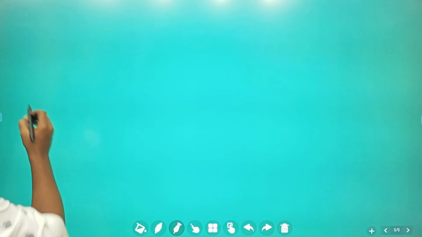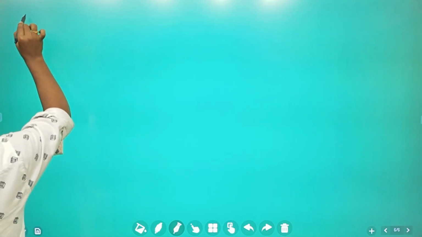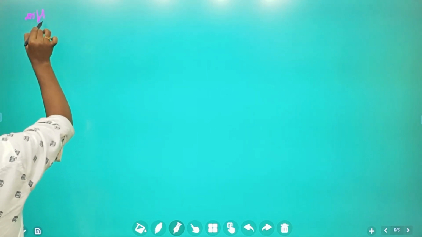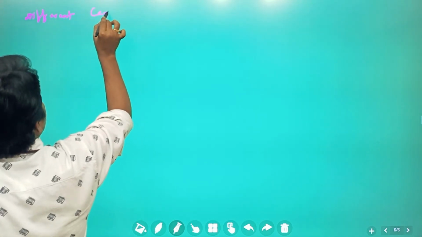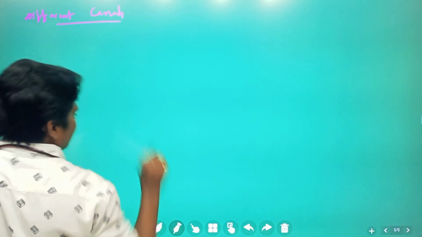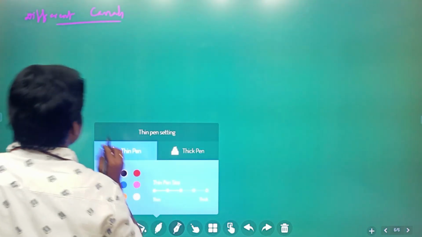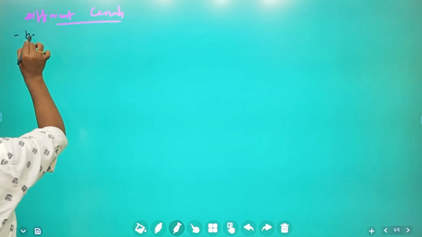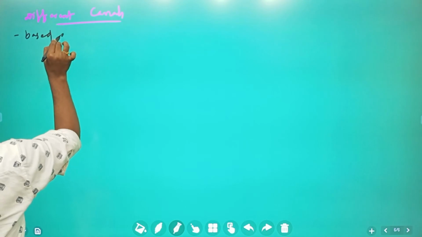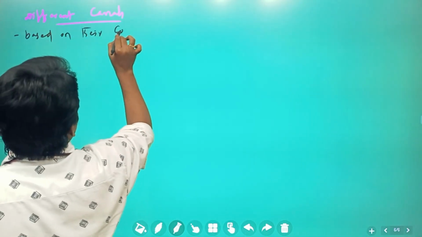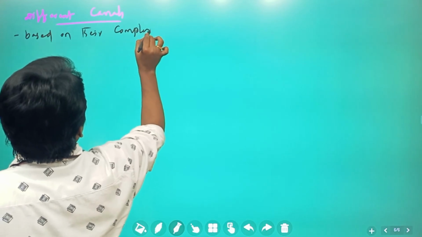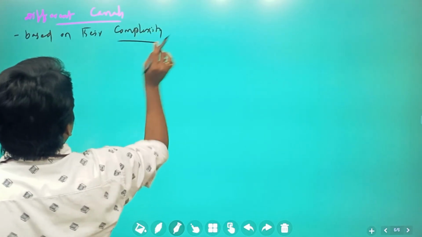Next, we are going to see the different types of canals based on their complexity.